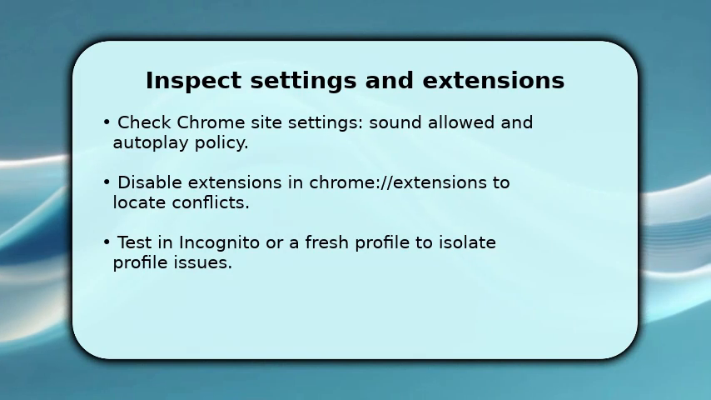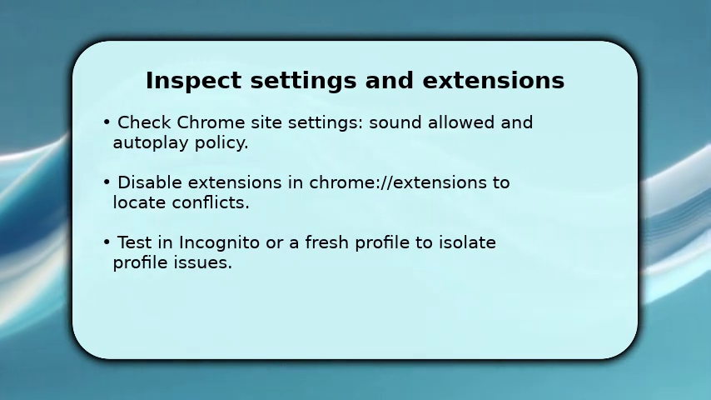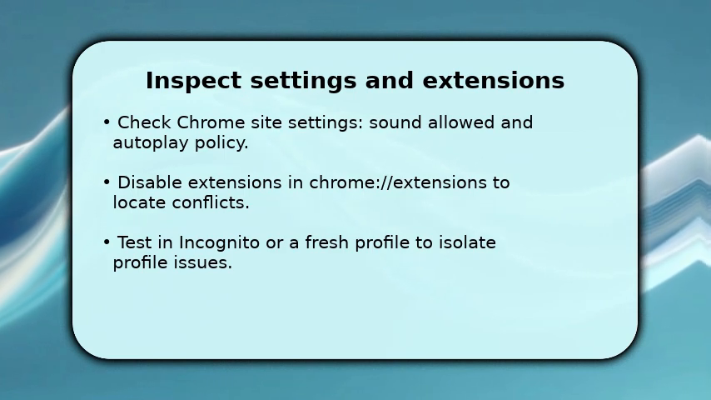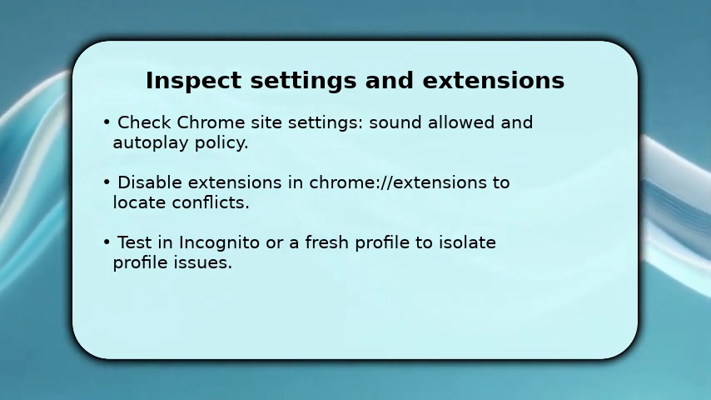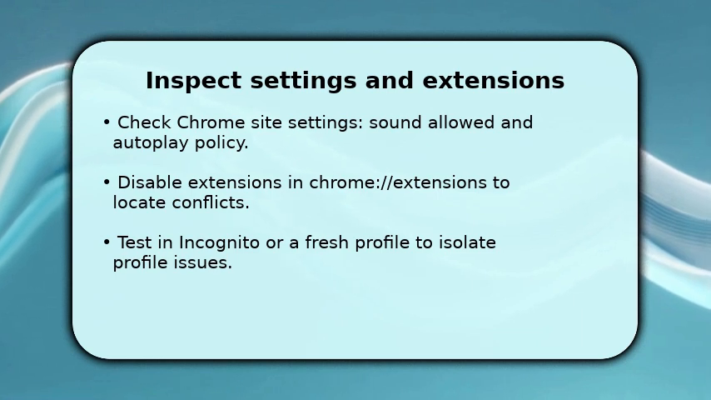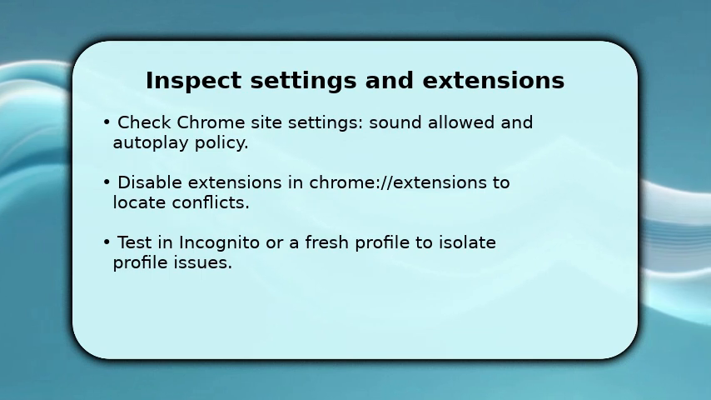Next, you dig into Chrome settings because configuration often causes silence. Open site settings and ensure sound is allowed for the site. Adjust autoplay if needed. Then disable extensions one by one or toggle all off to find a conflict. Extensions can mute or reroute audio.